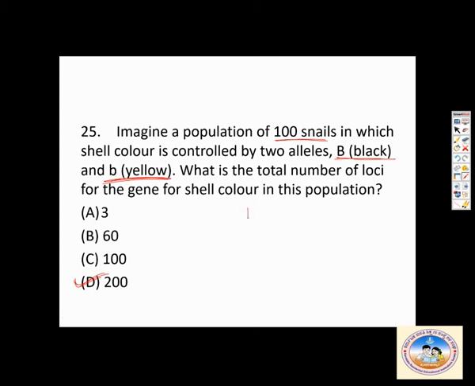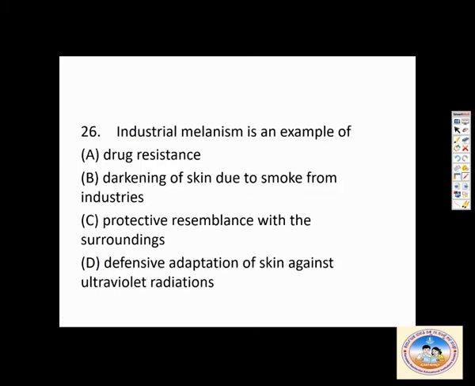Industrial melanism is an example of... So we'll go one by one. Drug resistance is wrong. Darkening of skin due to smoke from industries, that is also wrong. Then protective resemblance with the surroundings, yes, that is correct. Defensive adaptation of skin against ultraviolet radiation is wrong. So C is the correct answer. This will not give much importance to evolution, but is more of a common sense type of question.